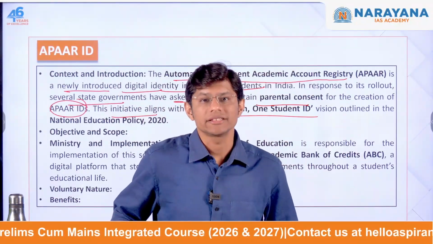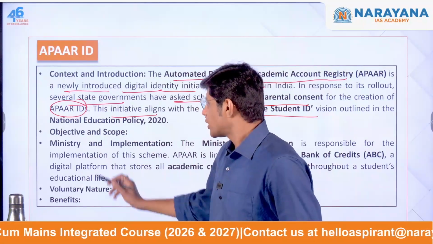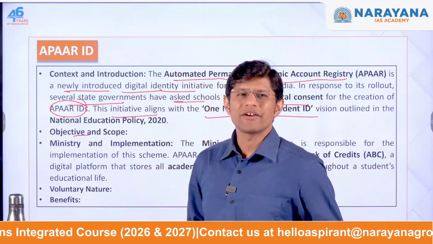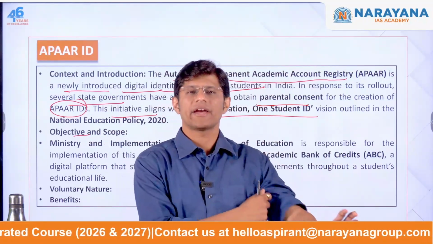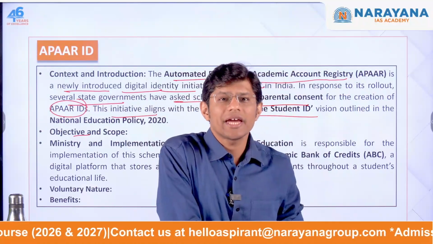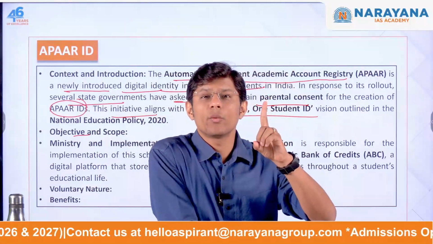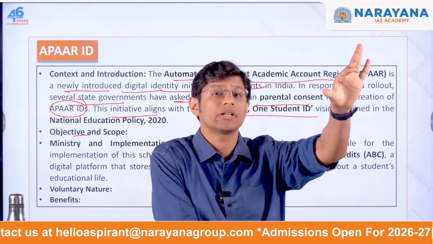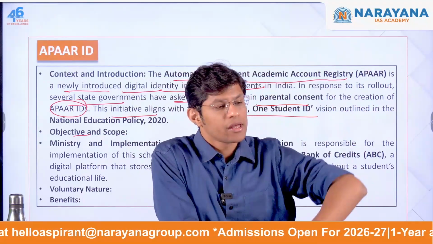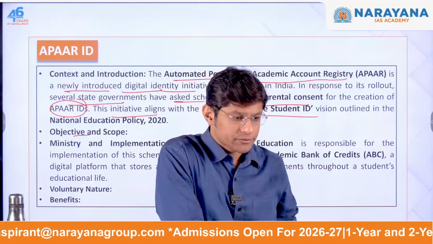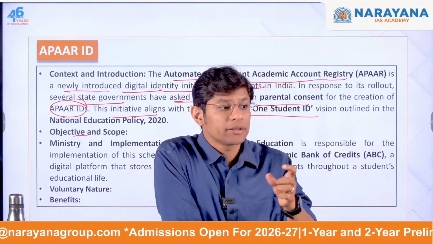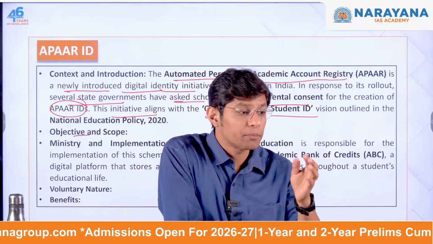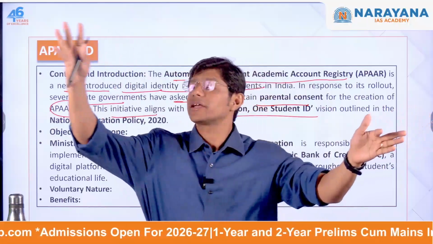The APAR ID system. So what is the objective of APAR ID? Everyone will have one APAR ID, every student. The aim is to provide each student with a unique lifelong identification number, like we have the Aadhaar number. And this allows students to track their academic progress from pre-primary education to higher education.